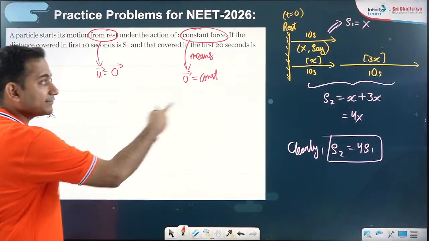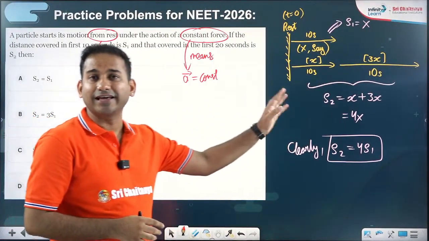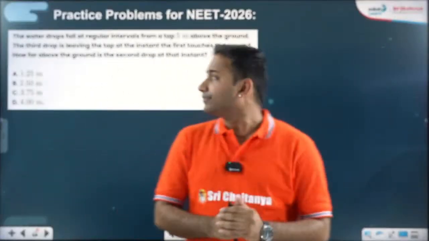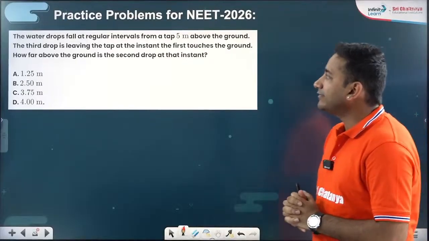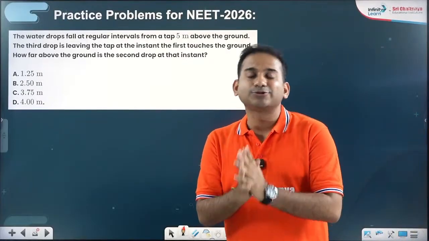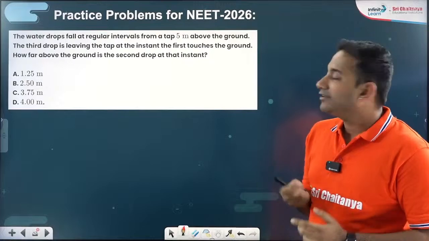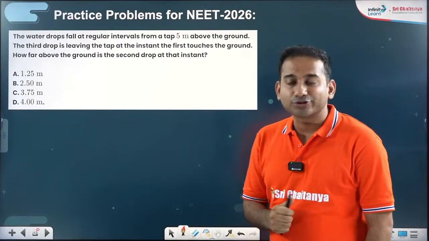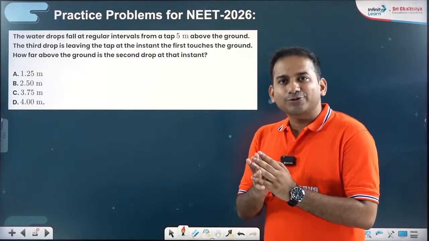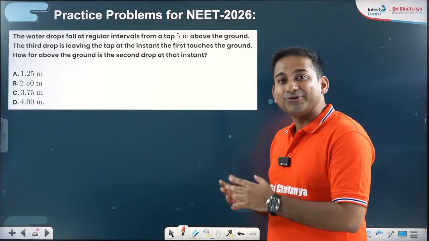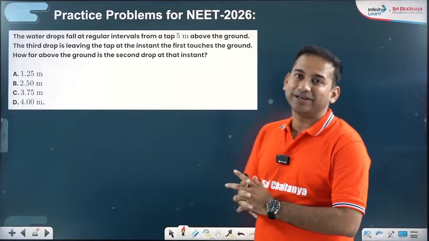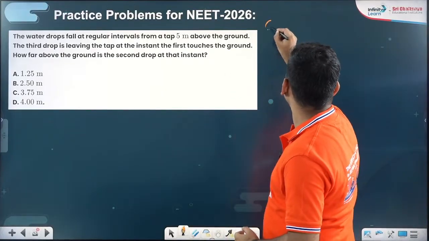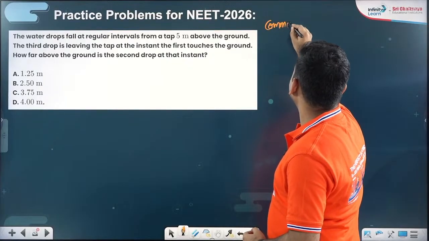So this was the much easier way. We can just understand the Galileo's pattern and do the same problem. Now, that's a NEET PYQ, one of the most common doubts of students, the water tap model. We will also try to understand the same problem by different approaches. Number one approach, what common people will do. Number two, how we can do it mentally or orally just by using Galileo's pattern. So what is the common way of doing it here?